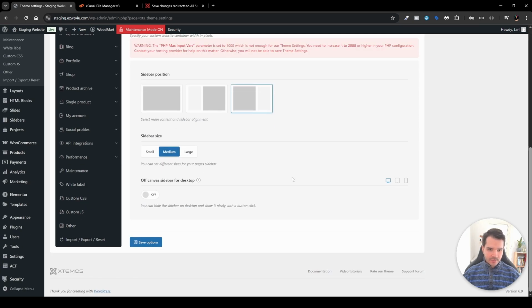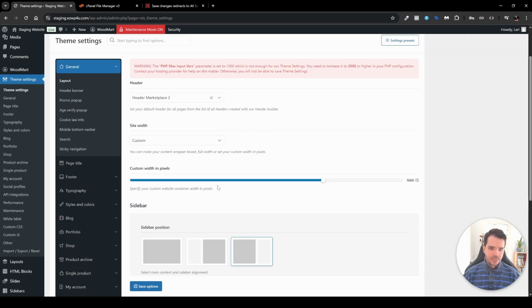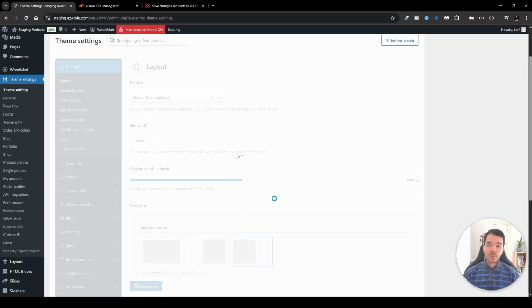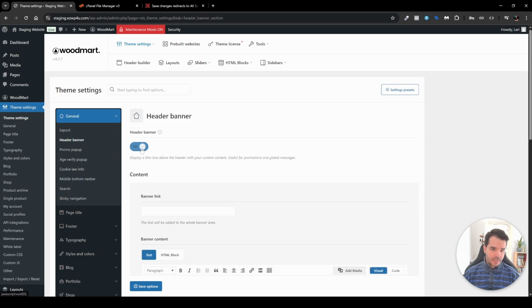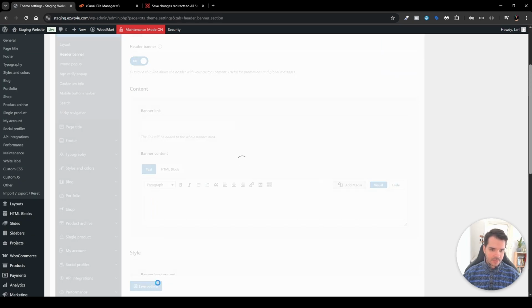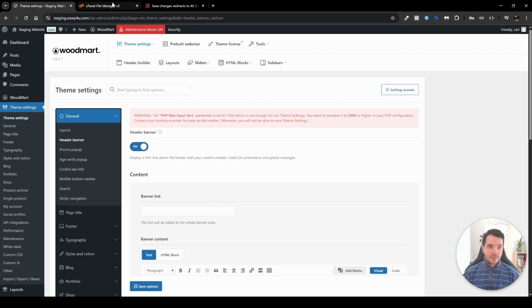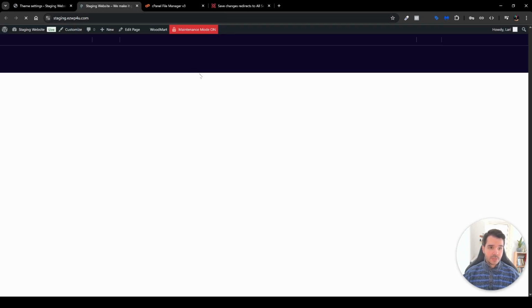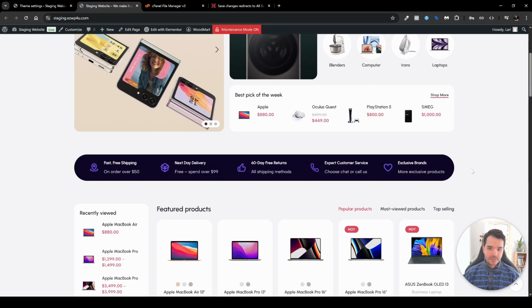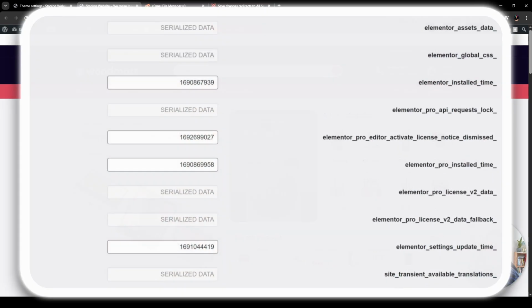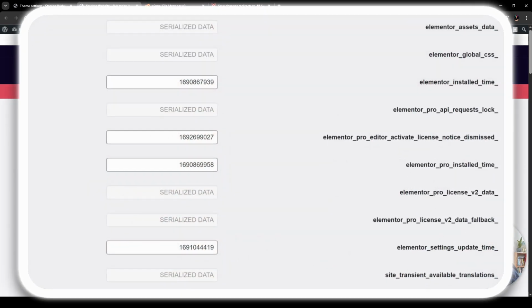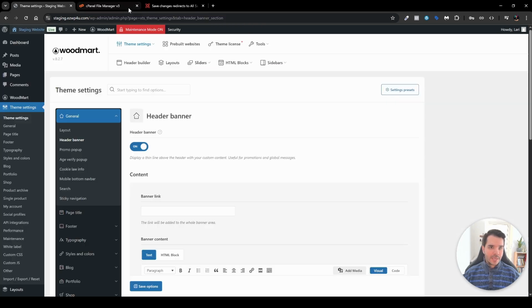Let's say I want to change something here, for example the custom width in pixels. Let's change it from 1660 to 1400 and save our options. It will redirect me to a page, or it will just do nothing. Or let's change another thing, the header banner, enable it, save options, and then nothing. If I head back to my website to see the changes, nothing happens. Usually if you do something more complex, it will throw you into a page with all the settings, which is kind of strange. Anyway, what you want to do is head over to your cPanel.